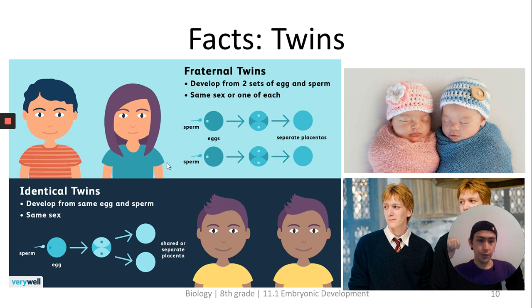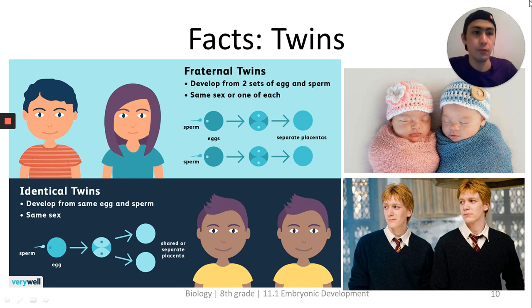So we have interesting facts here. We have twins. There are two types of twins: fraternal twins and identical twins. The difference between them is that identical twins look very similar to each other, and it's very hard to distinguish them because when they form, the sperm cell and egg cell fuse, and it divides and makes two organisms.